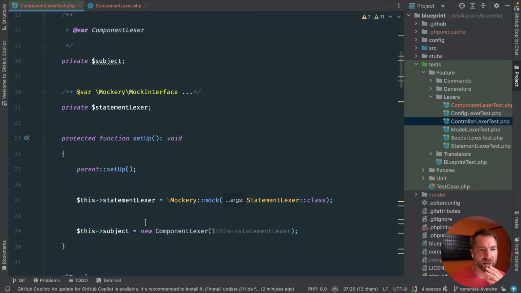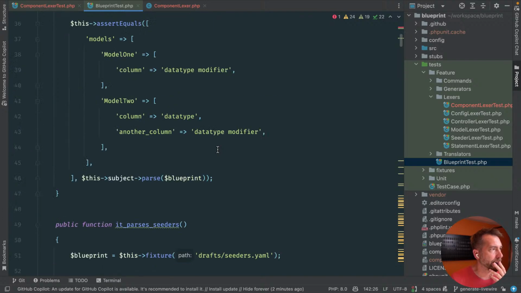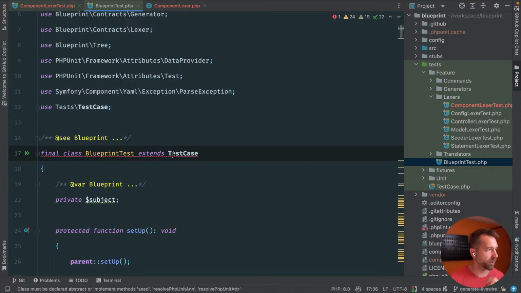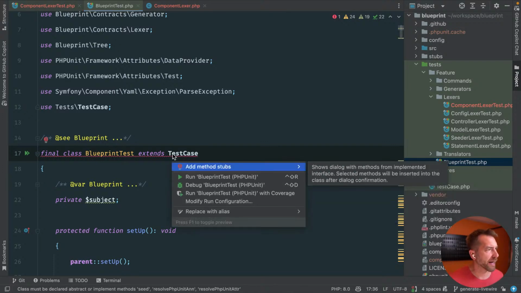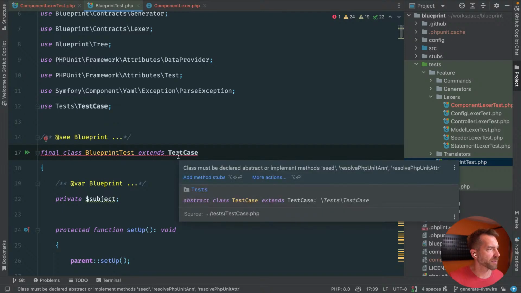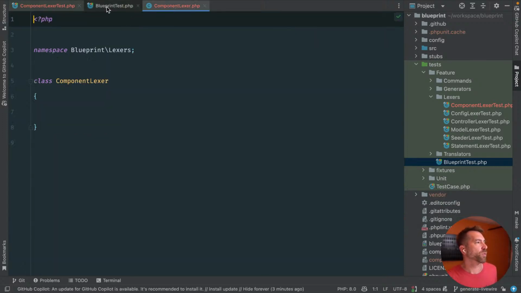Is there a tokenizer? I think Blueprint itself is the tokenizer. Yeah, we need to start here, actually. What's wrong with you? Add method stubs. What method stubs are you missing? Test class must be declared abstract or implement method seed. Resolve PHPUnit. What? This is strange. I don't know what that's about. We'll come back to that.